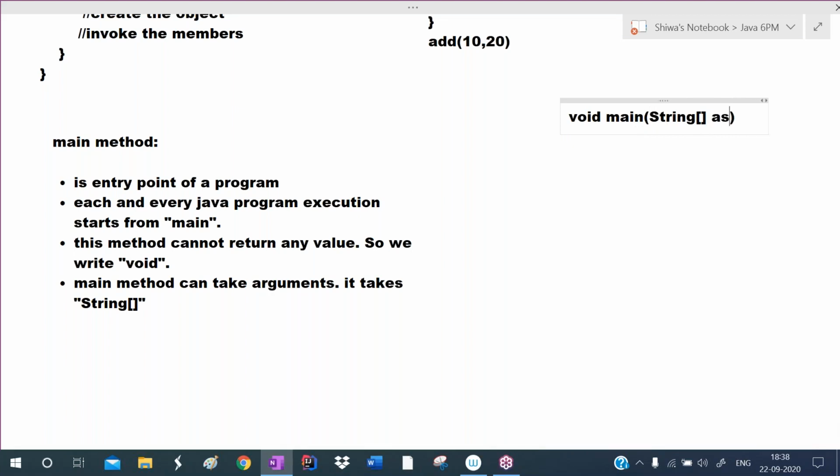So string array name, you can give any name, not only args. You can give x, y, any name. Mostly, generally, many people use args, or you can give as, or a, or any valid identifier name.